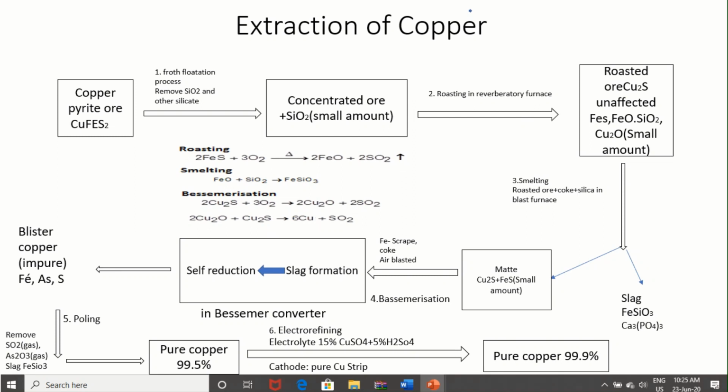This blister copper is very impure and can be purified by poling. The first step is poling, this is refining, removing SO2 and FeSiO3, so we get purer copper. Poling we will discuss in the refining processes, and then electro-refining. In the electrolyte, 15% copper sulfate and 5% H2SO4. The cathode is a pure copper strip and the anode is an impure copper strip, and you would get pure copper, 99.9%. So this is the process of extraction of copper.